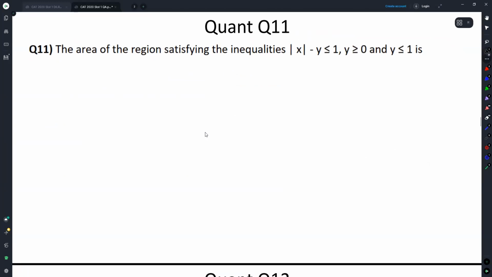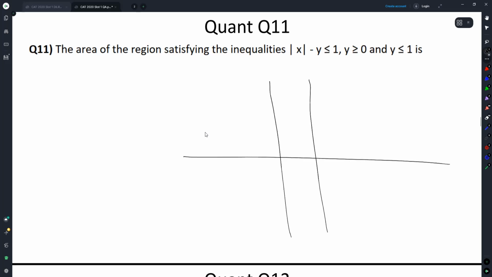The area of the region satisfying the inequalities: mod x minus y is less than equal to 1, y is greater than equal to 0, y is less than equal to 1. Okay, let's go. This is the y equal to 0 line.